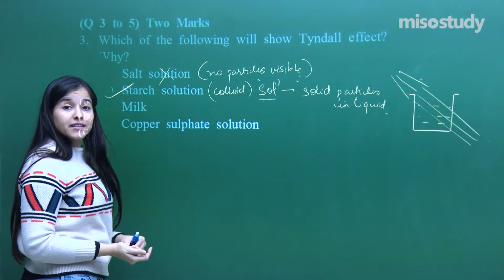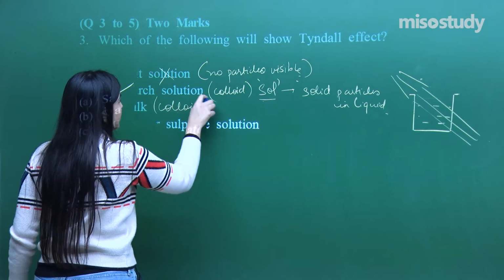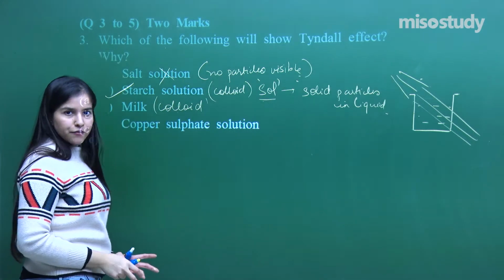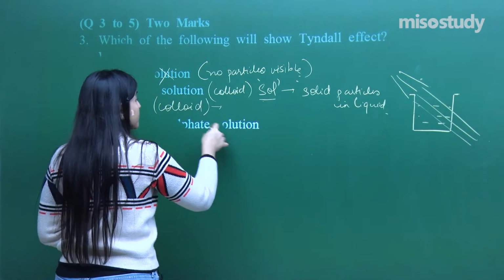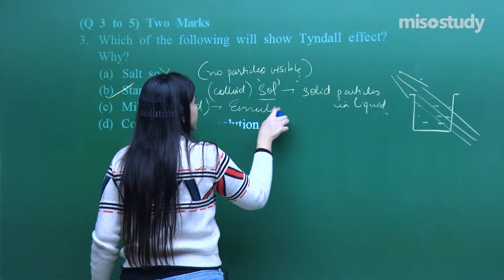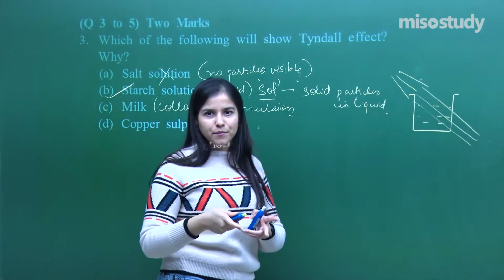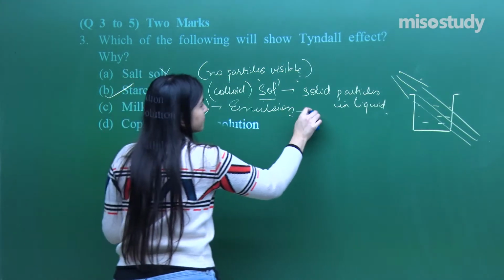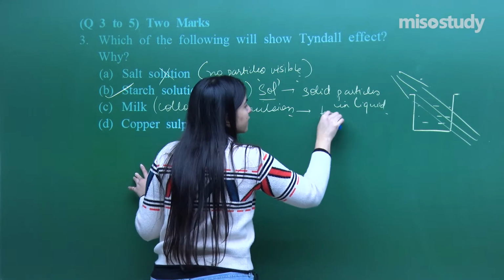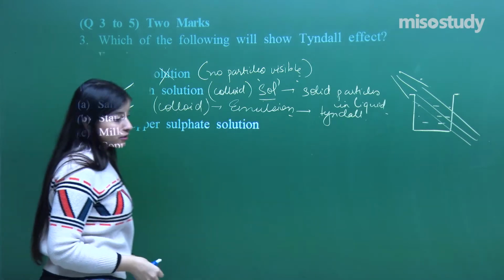Milk, again it's a kind of colloid. I hope everybody has studied this. This was a little table given in NCERT, if you have observed. It is a colloid, but known as an emulsion. That means some fat particles are dispersed in the liquid, and that is how we get an emulsion, fine. Emulsion, again it will show the Tyndall effect. Yes, so this will show. Copper sulfate solution.